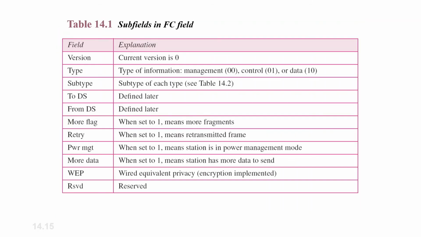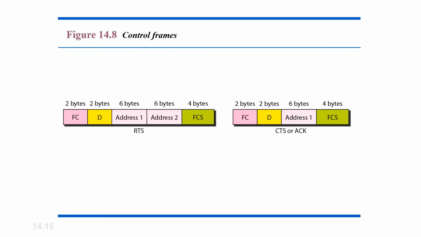As discussed in the previous slide, here are the list and explanations of the subfields of frame control, starting with version, type, subtype, To DS, From DS, more flag, retry, power management, WEP and reserved. So we have already discussed this in the previous slide. First 2 bytes which we have already covered.